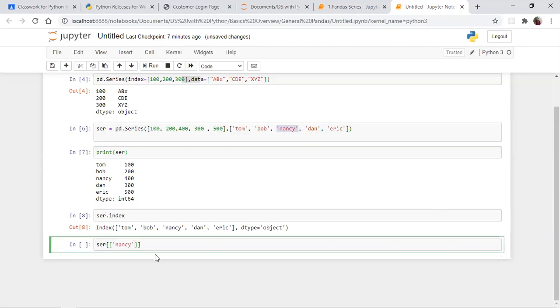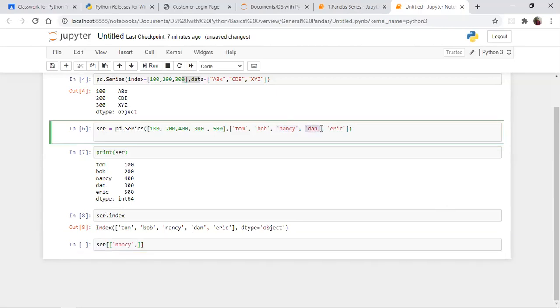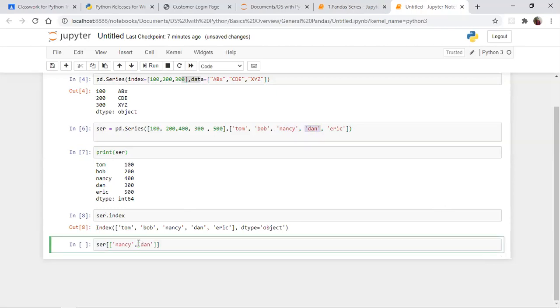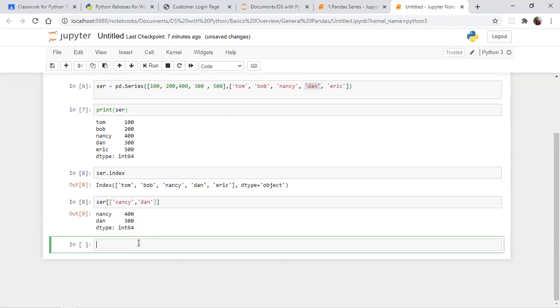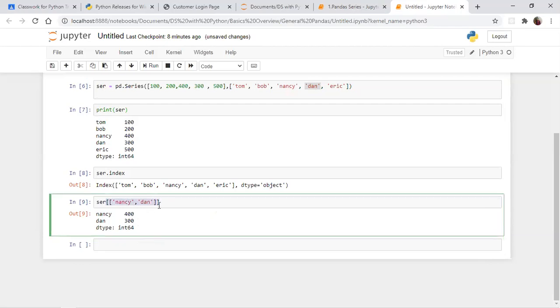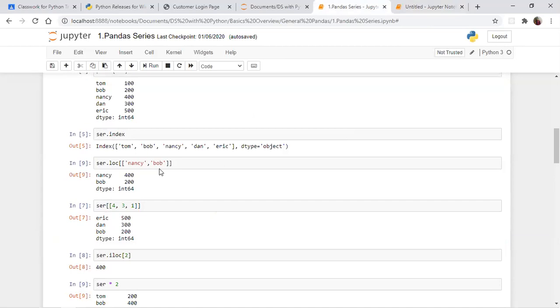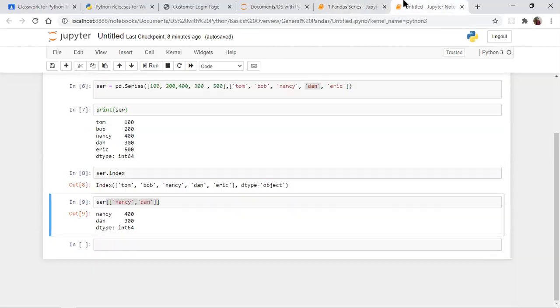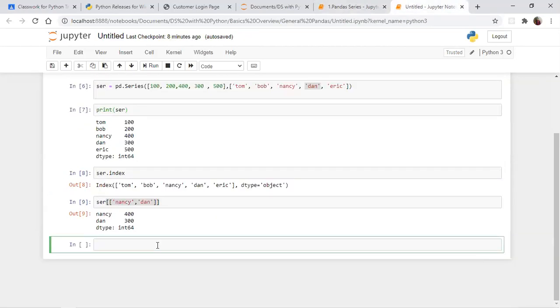I want to get this and I want to get this. Okay. See, you can get the key name, key value pair. When you are just applying like this, we need to give one more square bracket. So that's the syntax.